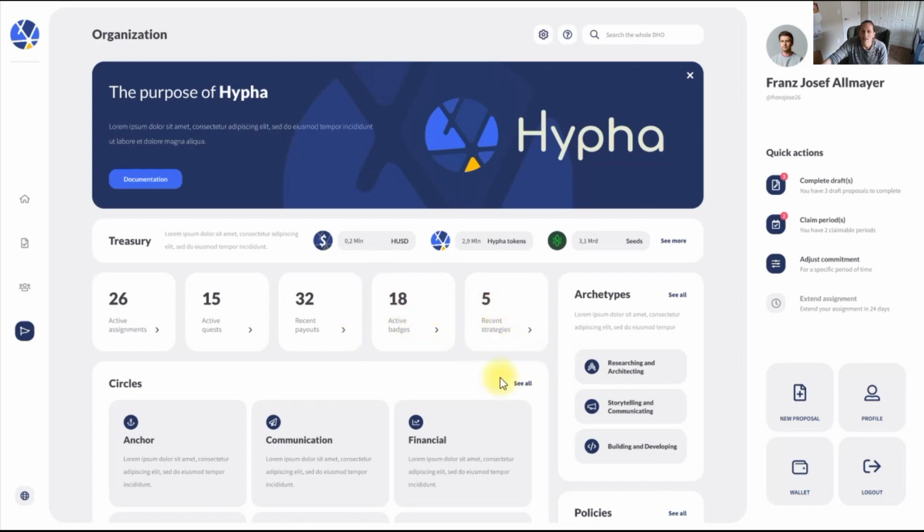Anyway, then you can see recent strategies, and strategies are like alignment proposals for how the ecosystem's moving forward, or what the ecosystem wants to focus on, or what the values of the community are, anything like that. So you can kind of see how that organization is moving forward.